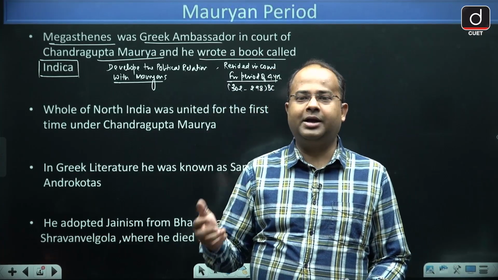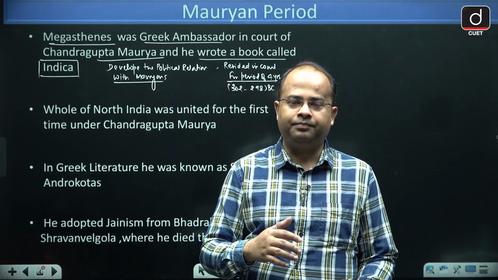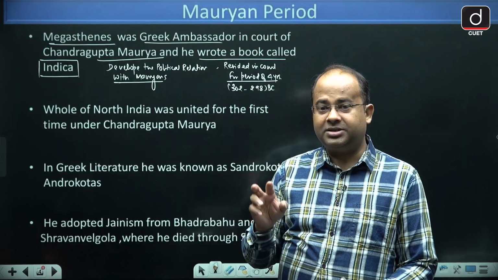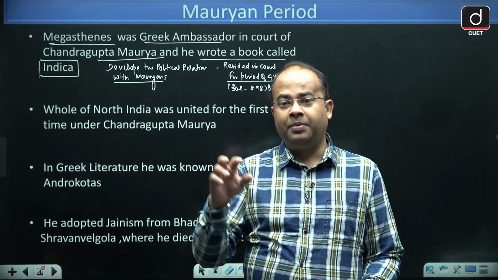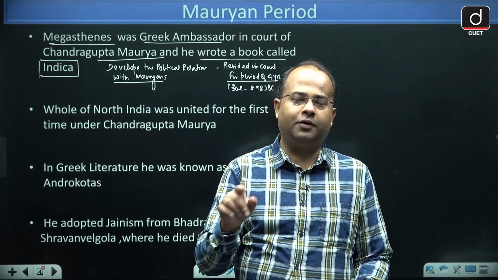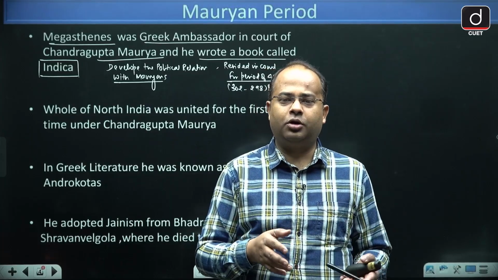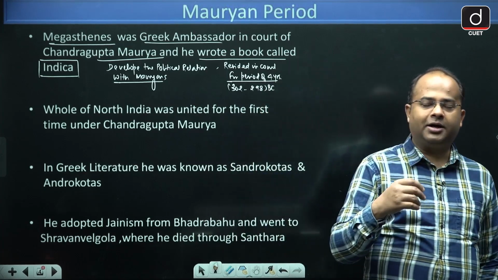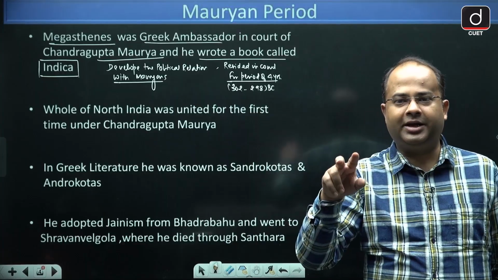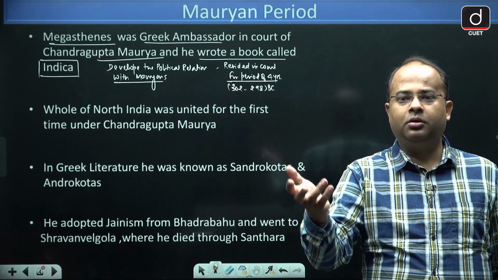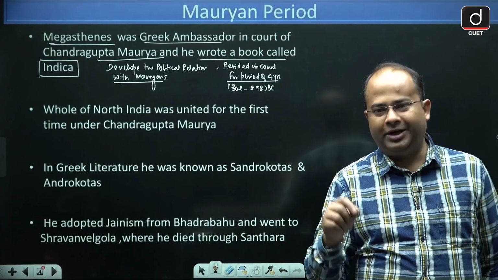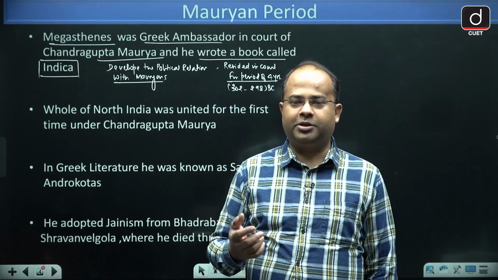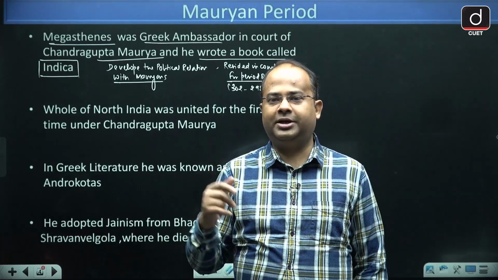Megasthenes was the person who wrote Indica, and he was the Greek ambassador in the court of Chandragupta Maurya. Why he came to the court, I have given you the answer. Earlier it started with the matrimonial relations between Greeks and Mauryans, and that helped to develop the political relation as well.